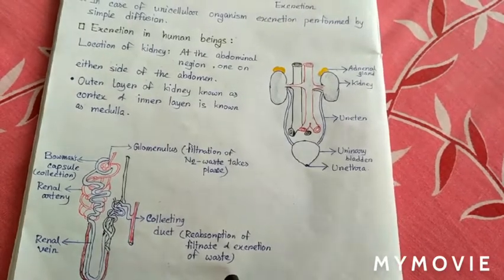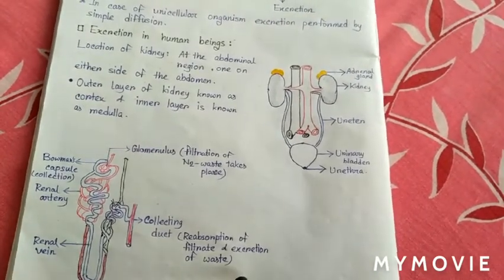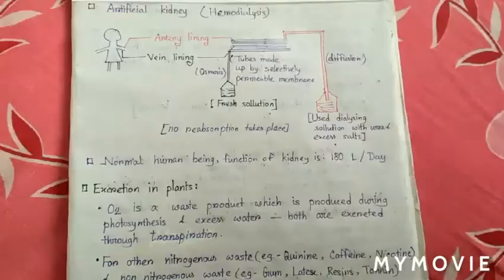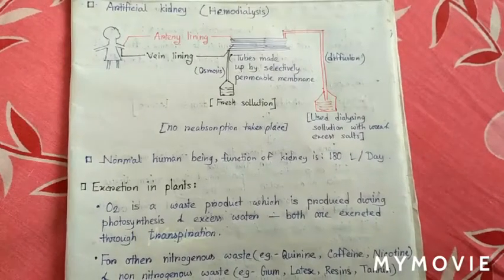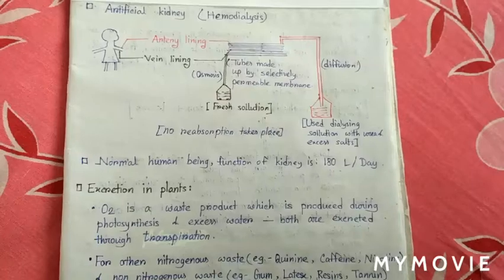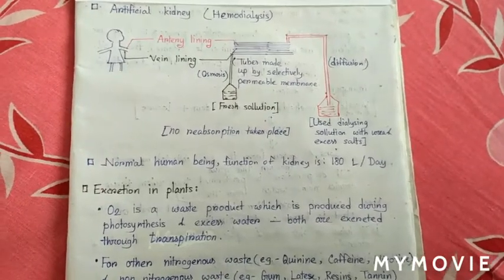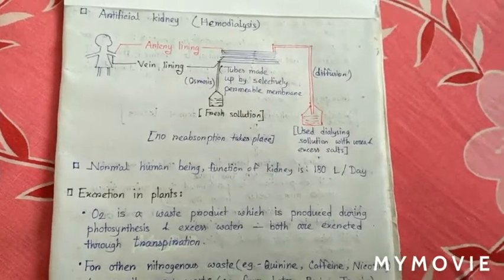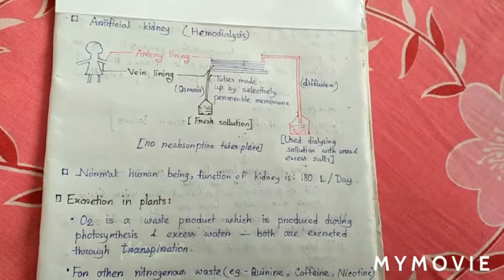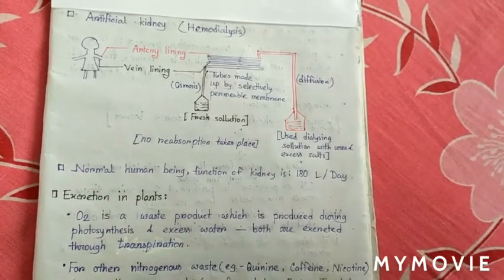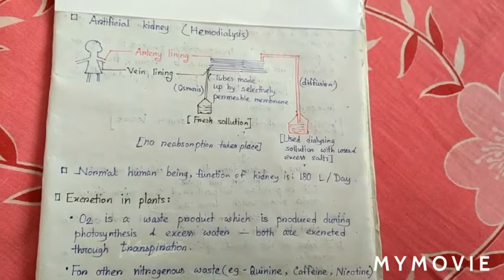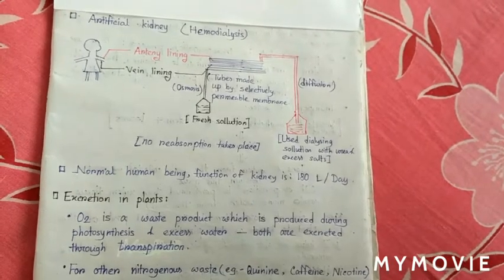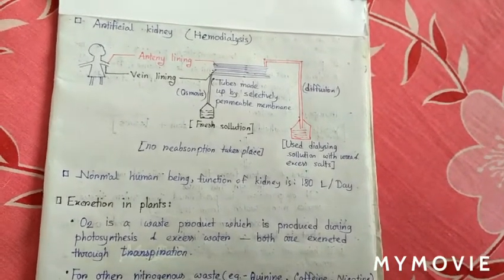The approximate number of nephrons in each kidney is 10 lakhs. Now we give emphasis to the artificial kidney. Why do we use an artificial kidney? If any infection or dysfunction occurs in the kidney due to accumulation of poisonous products, meaning waste products, then the function of the kidney is constricted. Then we use hemodialysis, where the excretory system is dependent on an artificial kidney.